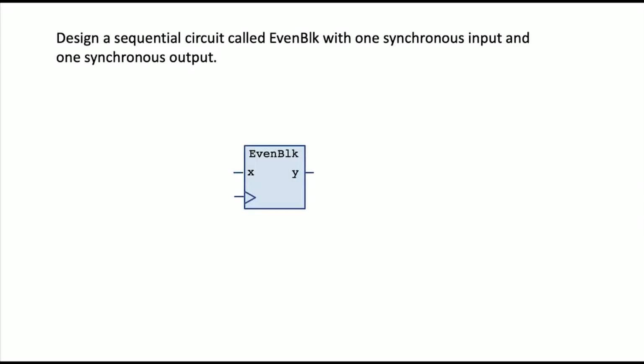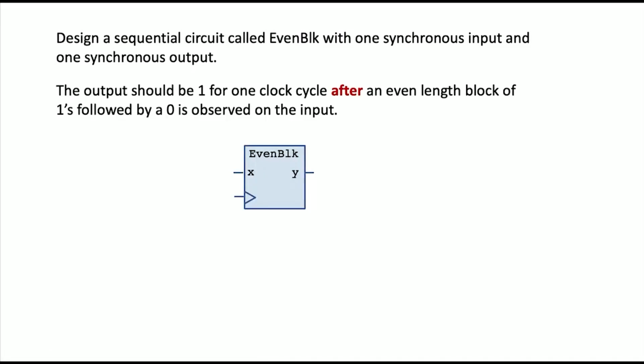It has one input X, and then it has a clock input, because if we said synchronous input, it means we're going to provide you a clock to tell you when to sample that input, and one output Y. And so this is going to be a synchronous system. And now we need some kind of direction as to what it's going to do. And so here's the English description of what it does. And sometimes this is a little ambiguous. It's always fair to go back and ask questions and make sure you understand what's expected.